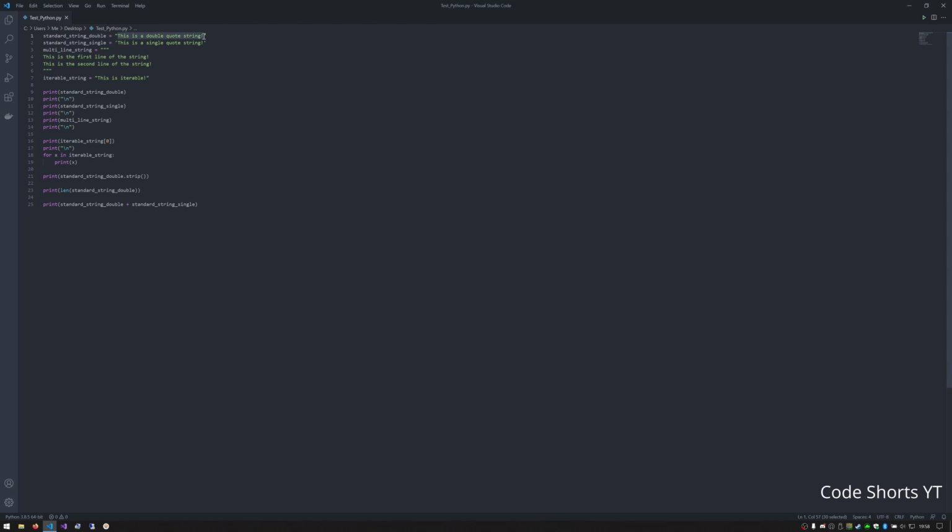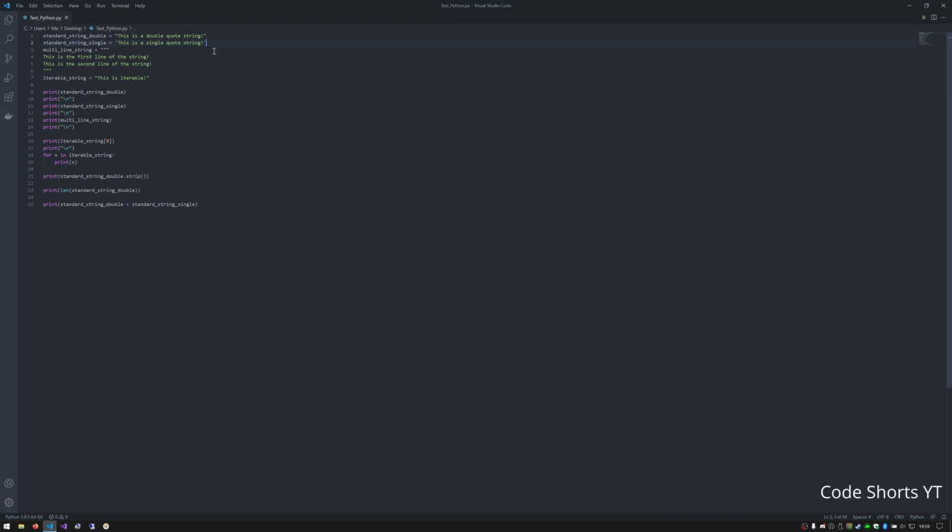Strings in Python can be denoted by either double quotes, as I have here, or single quotes. Both of these are perfectly acceptable ways to define a string. However, depending on what you're doing, it may be more common to see one or the other. Generally, most strings that at least I've seen are double quotes, but there are some that are single quotes. There really is no difference except in very, very limited scenarios, defining constants and things like that. So both of them can be used. Both are perfectly valid ways to define a string.